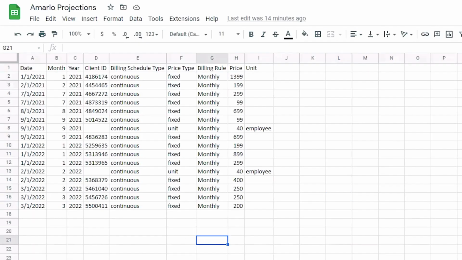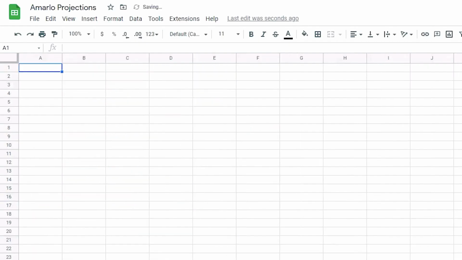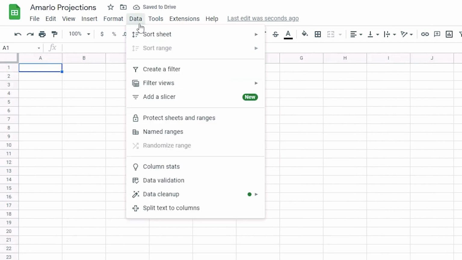So what we can do with this data is we can take this information and then we can build a table that will allow us to say exactly what we're bringing in each month. So right now this data is formatted nicely, but I think that we can do a little bit better. So I'm going to go ahead and pivot this information by adding in a pivot table.